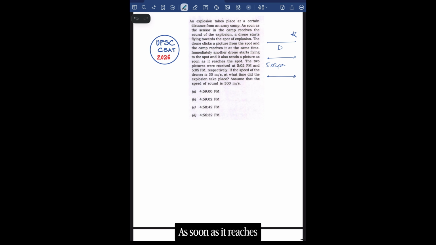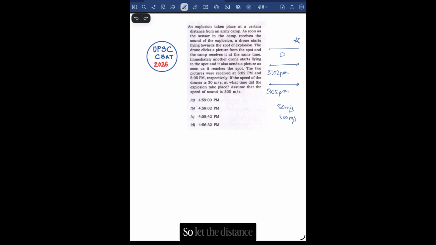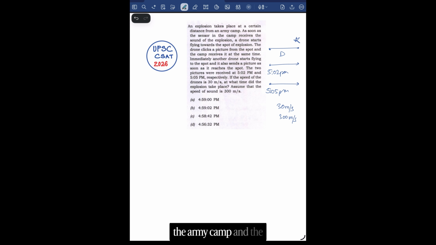As soon as it reaches there, it clicks a picture and the picture is immediately received at the camp at 5:05 p.m. Now the speed of each drone is given as 30 meters per second and the speed of sound is 300 meters per second, and we are asked to find the time of the explosion. So let the distance between the army camp and the explosion site be d.